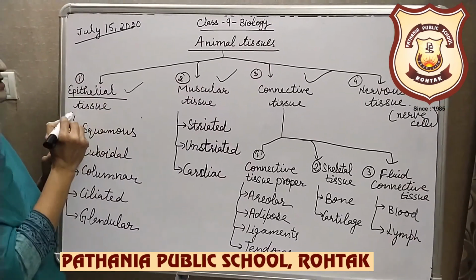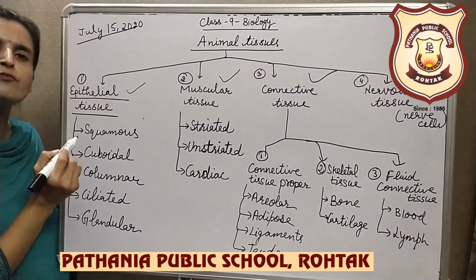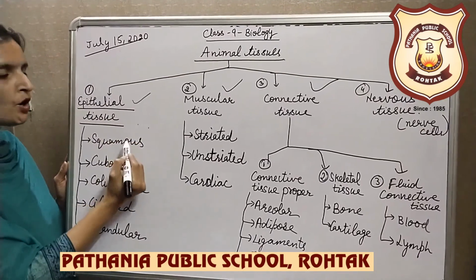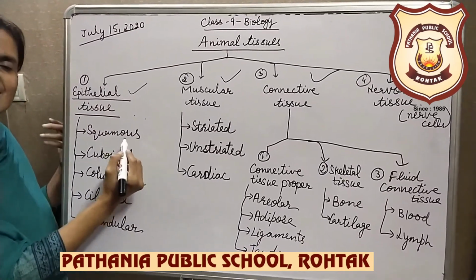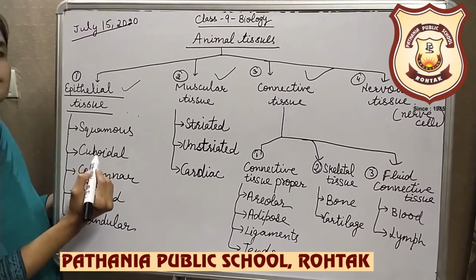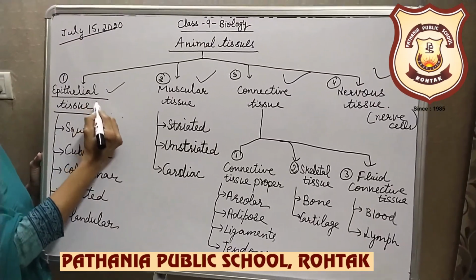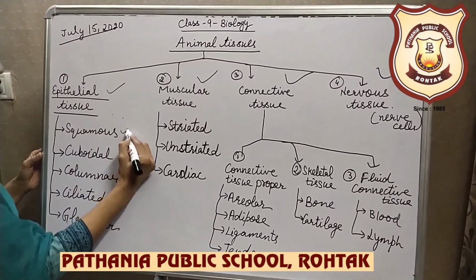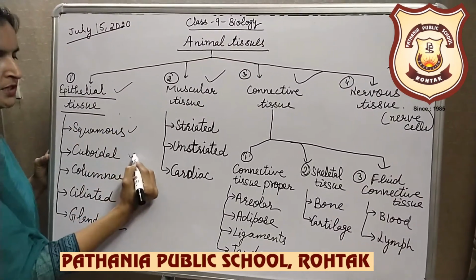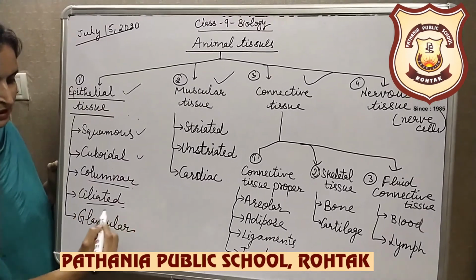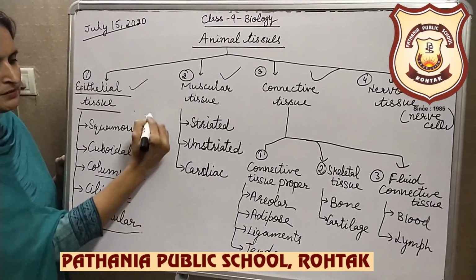Epithelial tissue, which forms the lining of most of the body organs in the animal body, depending upon the shape of the cells and the position and their function, is of following types: squamous epithelium, cuboidal epithelium, columnar epithelium, ciliated epithelium and glandular epithelium.